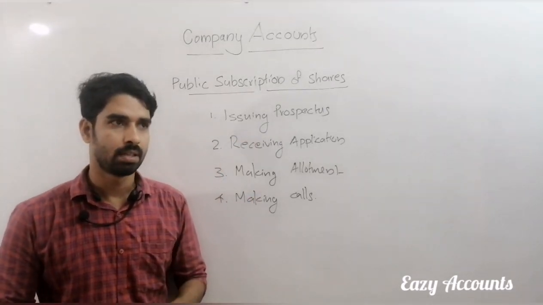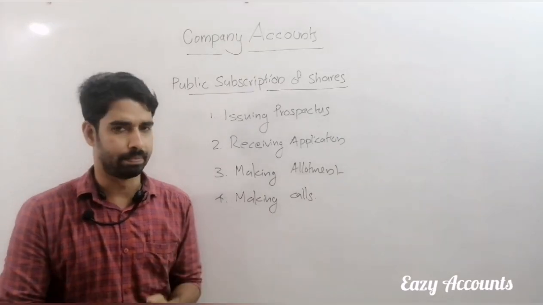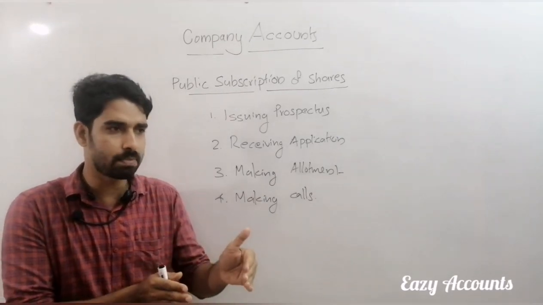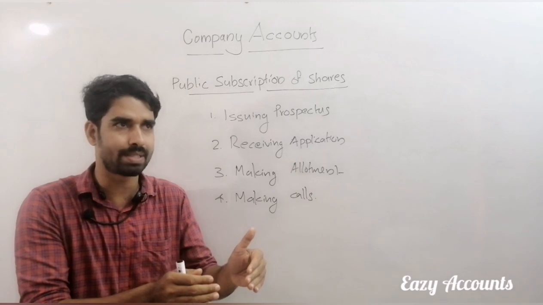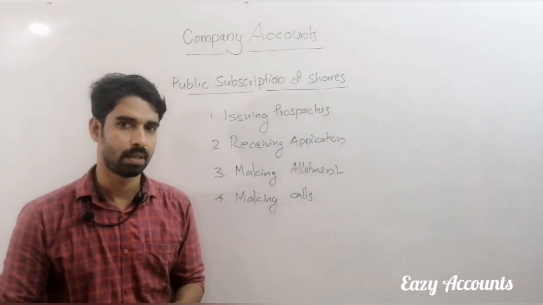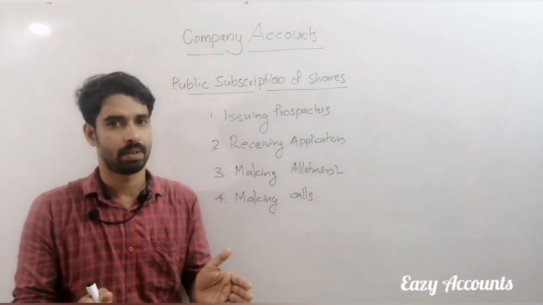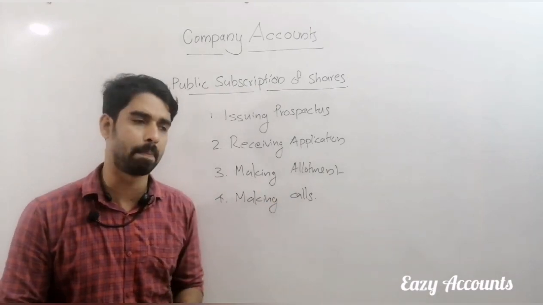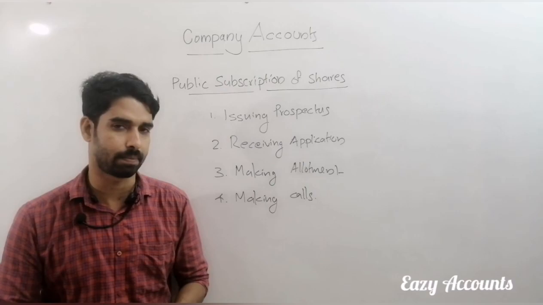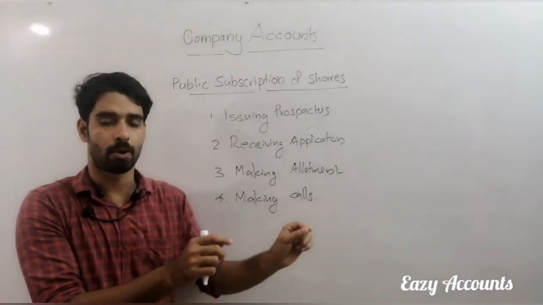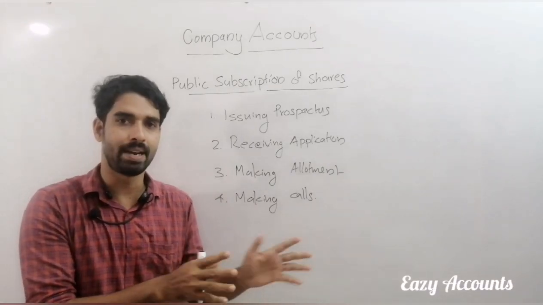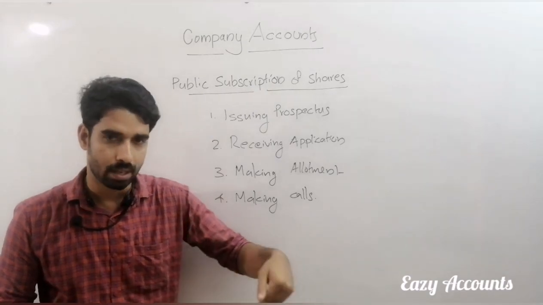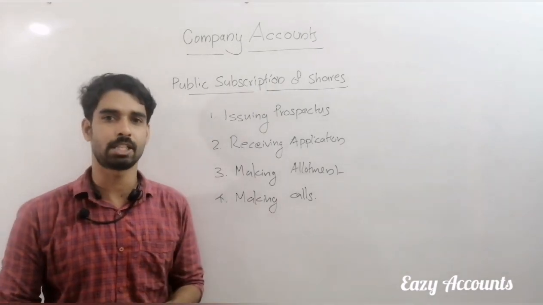See, when we are starting a new firm, we want to send that new firm's information to the public. That means we want a circular. We are giving an invitation to the public. We are sending an invitation to the public for purchasing the share. That is issuing a prospectus, through the media or any way of advertisement.